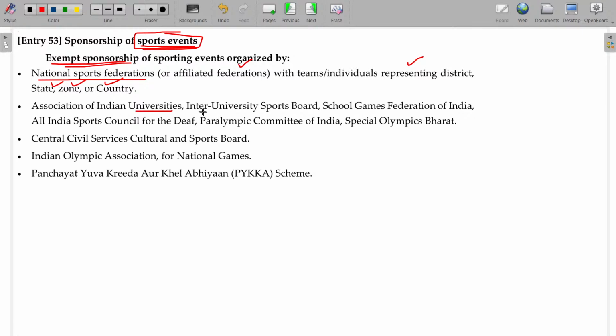Association of Indian Universities, Inter-University Sports Board, School Games Federation, All India Sports and Para-Olympic Committee, Special Olympics Bharat, Civil Service, Central Civil Service Cultural and Sports Board, Indian Olympic, Panchayat Yuva Krida Aur Khel Abhiyan. In these schemes, all these bodies are approved sports bodies. If they are rendering any sports activity representing the nation or the state, then it will be exempted.